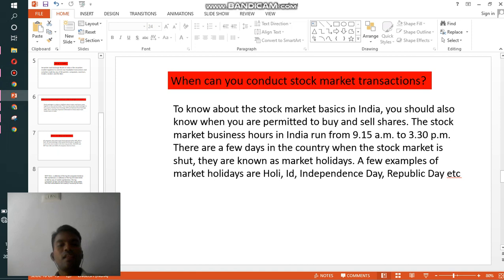There are a few days in the country when the stock market is shut down for market holidays. For example, Republic Day, Independence Day, and some other local holidays. If you want to know when the market will be on holiday, you can visit the NSE website or BSE website and find the holiday dates.